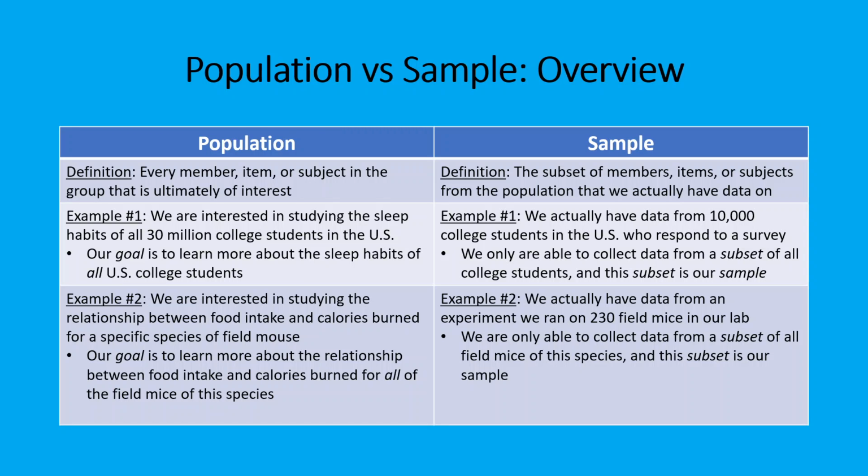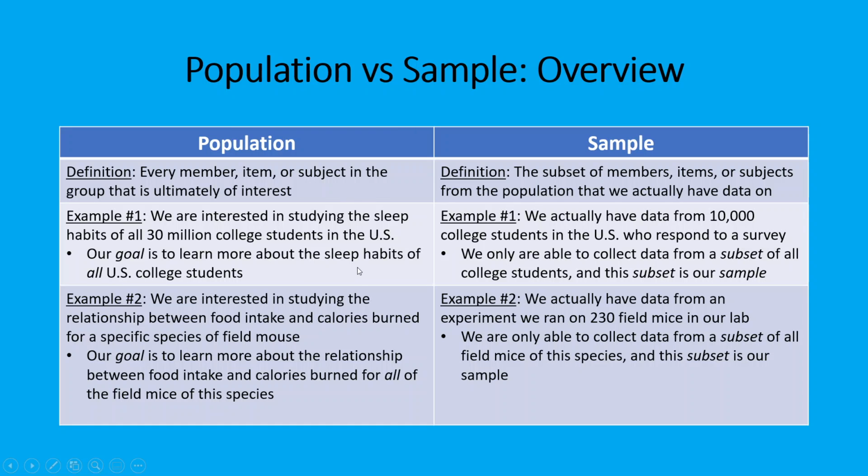This is a concept that surprisingly many people misunderstand. The misconception usually is that a population literally has to be every single person in the U.S. or in the world, right? The population is usually understood in the literal sense of the word, but that's not the case. When we talk about the population in statistics, we're just talking about every member, item, or subject in the group that is ultimately of interest to us. So again, it's just every observation or member in the group that we're interested in for our research question.